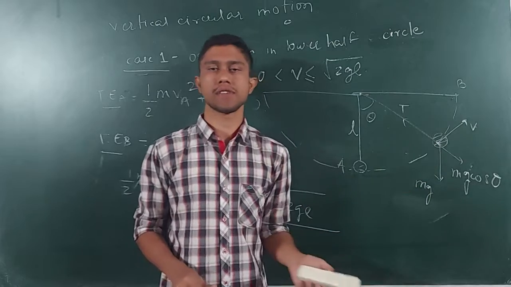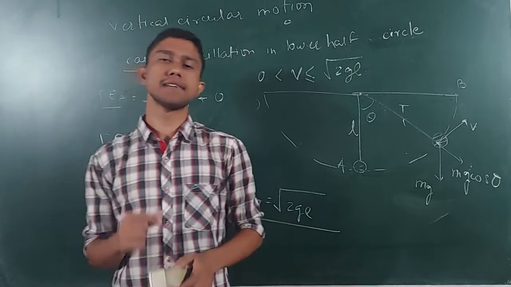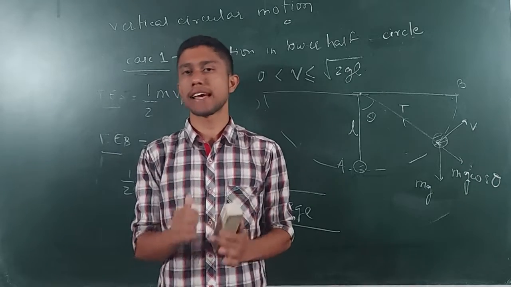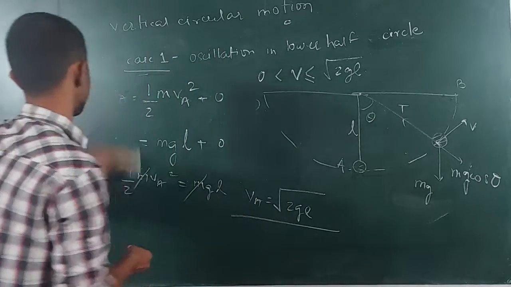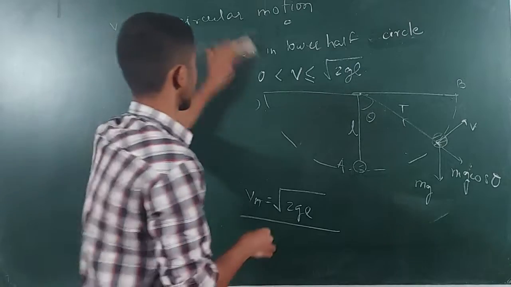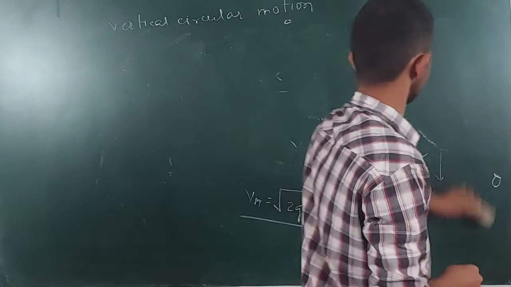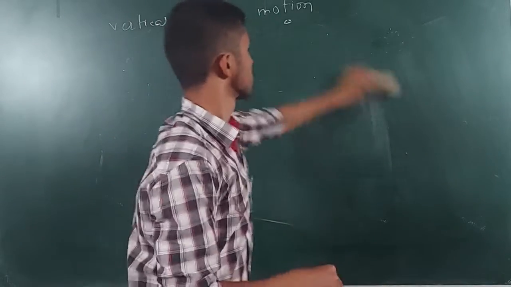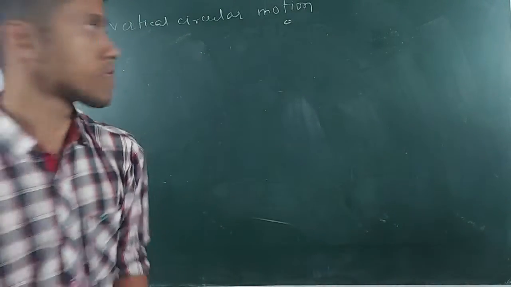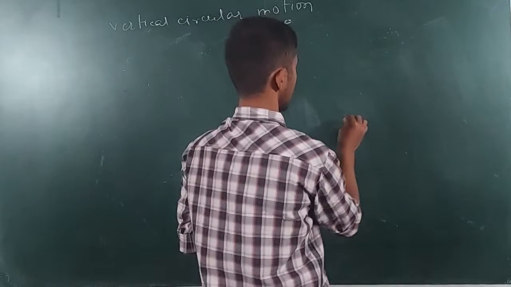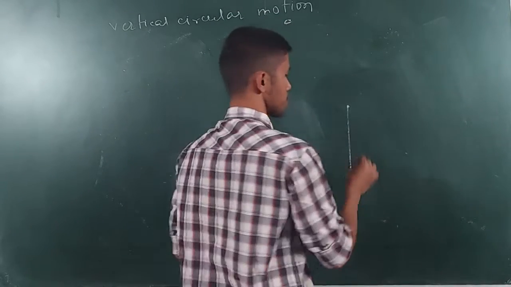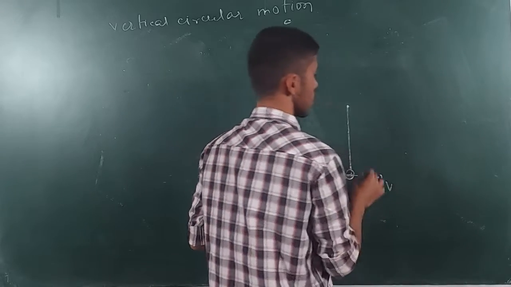Now we'll go to our next case, case number 2, that is leaving the circular path or slacking of the string. So, if I draw a diagram, this is a stone. It is given some velocity.